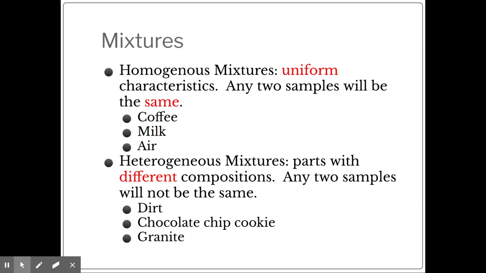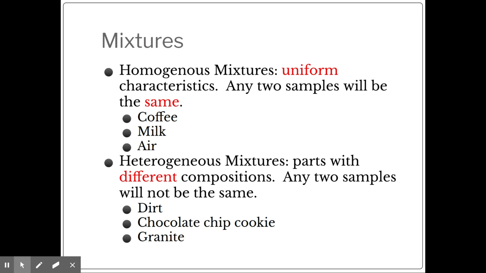Kool-Aid, sugar water, salt water, as long as it's not saturated, where you put too much in and you can still see some of it in the bottom, but you put enough in so it's dissolved. Those are all examples of homogeneous mixtures, that they're the same and you can taste and they keep their chemical and physical properties. Heterogeneous mixtures, on the other hand, they are going to have different compositions.